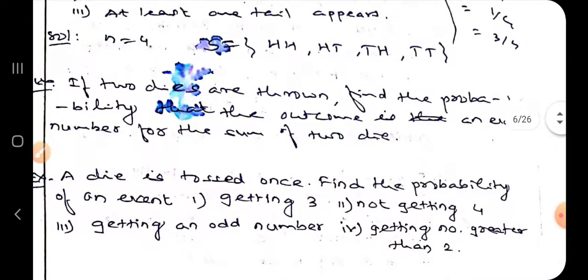Again, in the same way on the dice, one more question is there. If you are able to solve it, then solve it. Otherwise, you can ask me in the doubt session. Okay? Now we stop here.